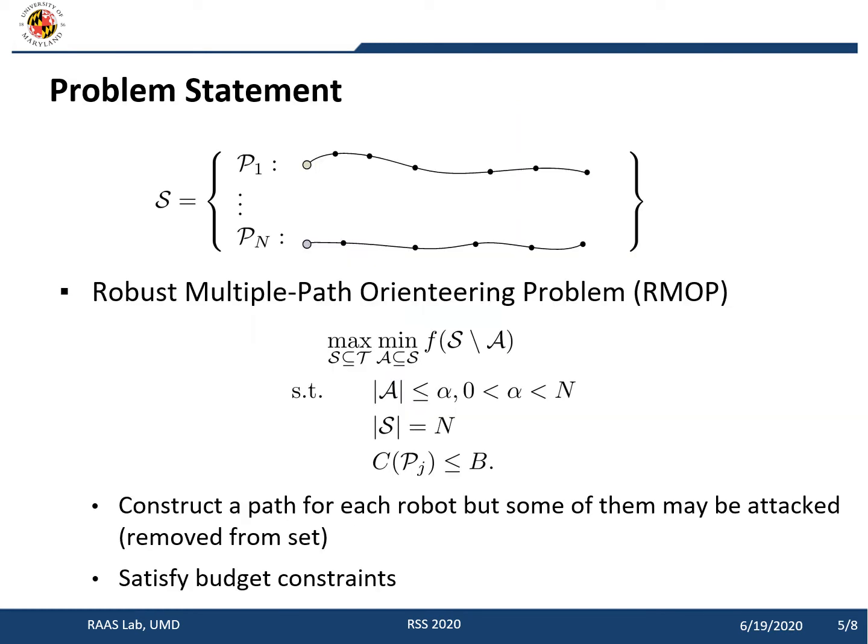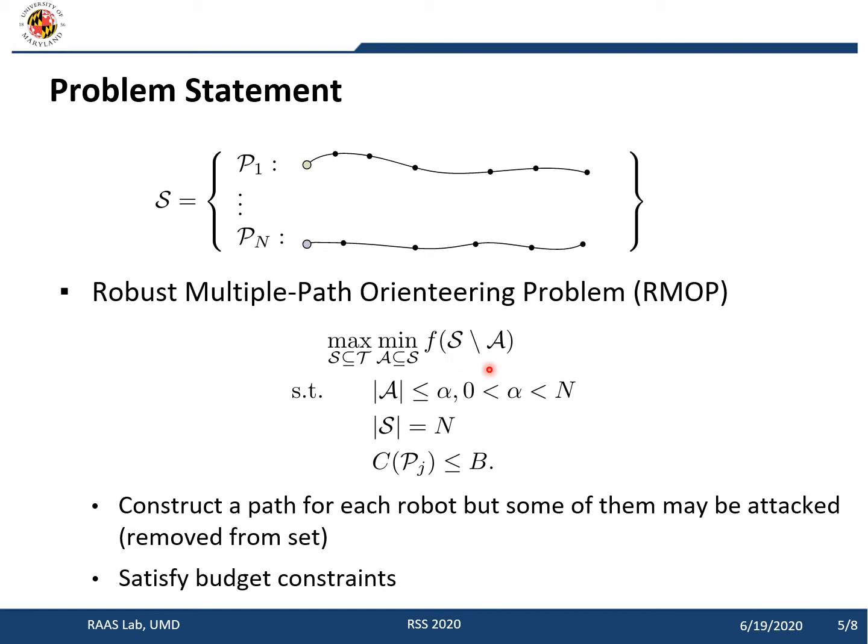Mathematically, the robust multiple path orienteering problem can be modeled as a maximum optimization of a submodular function f. Here, function f is the reward function of the team, and we can construct this function from the reward function of a single robot. And here, S is the set of paths for all robots, and we need to construct paths for the robots in a one-by-one fashion.